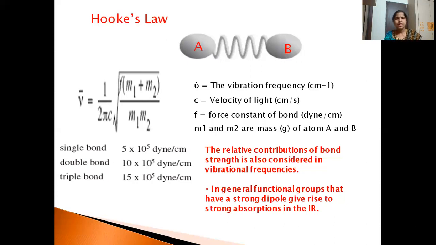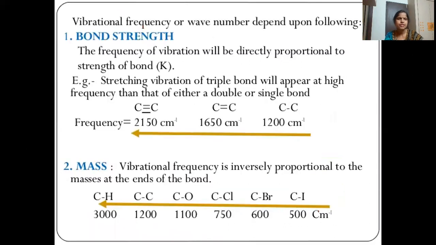And if we compare with the mass, ν̄ is directly proportional to √F, that we have seen. Now ν̄ is inversely proportional to the masses. So that means the more the mass, the lower the vibrational frequencies. Now you can see here how the vibrational frequency changes because of its bond strength, that is the K value, or the force constant.